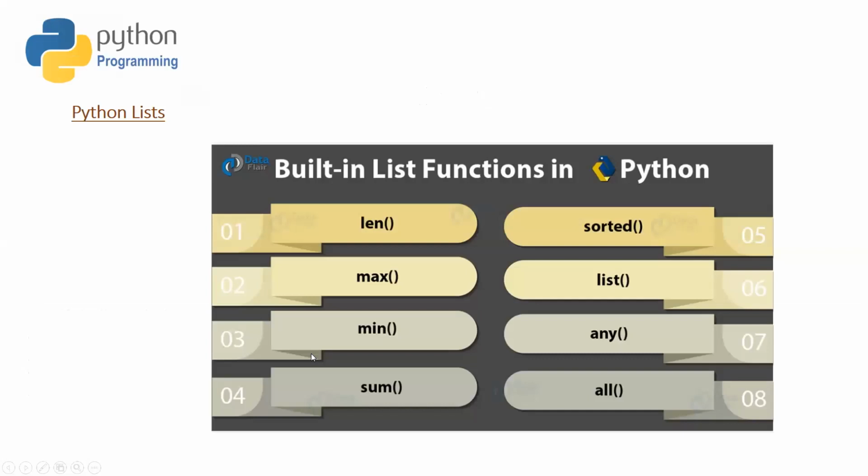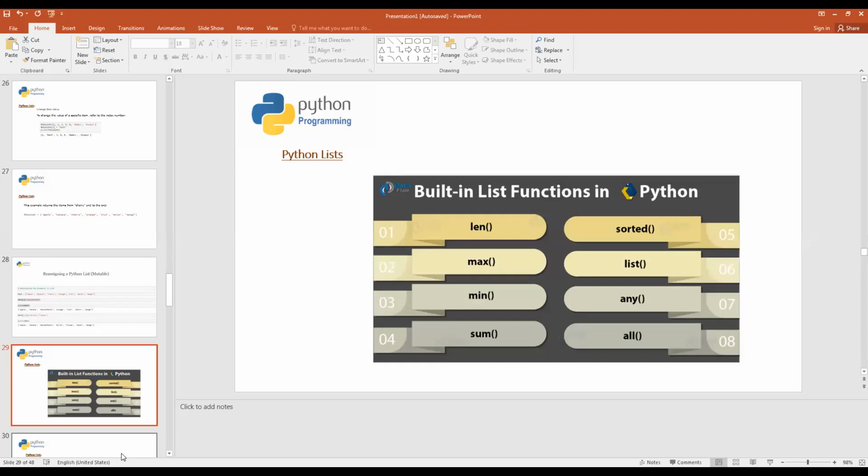And besides that, we have built-in functions in Python which are very, very useful. For example, here I have a list called cities, and there are some elements defined, and I would like to know the length of this list. So there is this built-in function called length. I just need to write the name of this function with this list, and it will return me the length of this list.